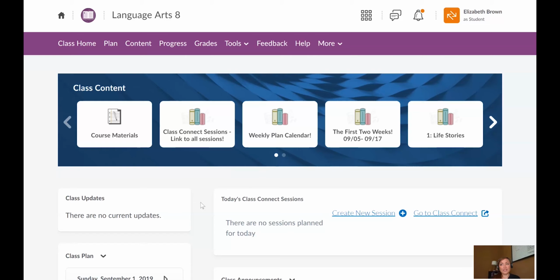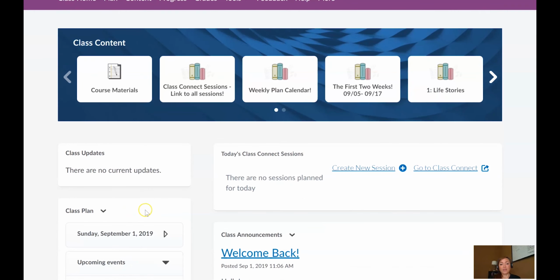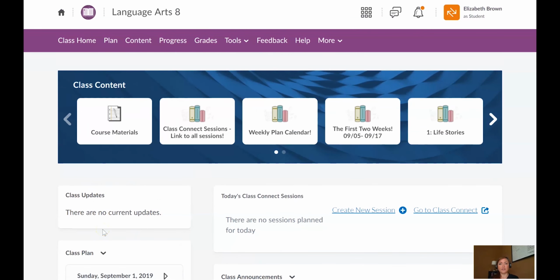One final note that I want to say about discussions, and I'll remind you again, but we will have discussions in the class, and so they will normally pop up over here on the side and say, you have 4 new discussion post messages to read, and that's your peers responding to each other. And so when you do have a discussion post assignment, and we'll talk more about this, you do have to respond to 2 of your peers for full credit, okay? But I'll show you all of those features when we get there, but it's something that students often forget, and they can lose 6 points out of 20 for that feature, and that's a lot. So wanted to throw that out there quickly.